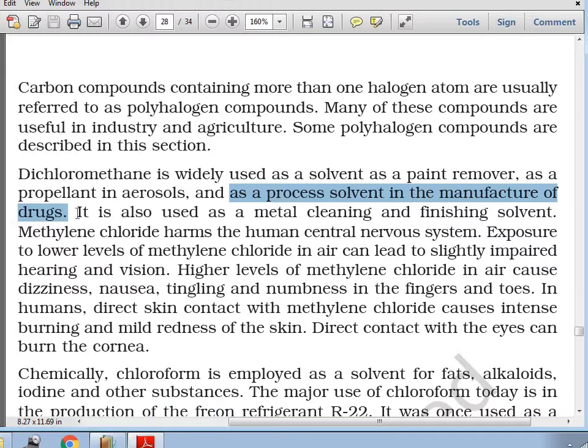It is also used in metal cleaning and as a finishing solvent.